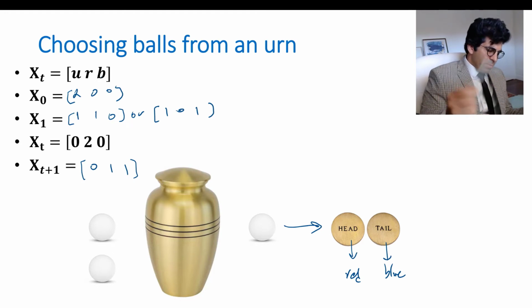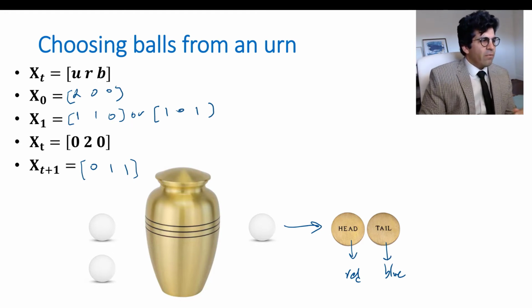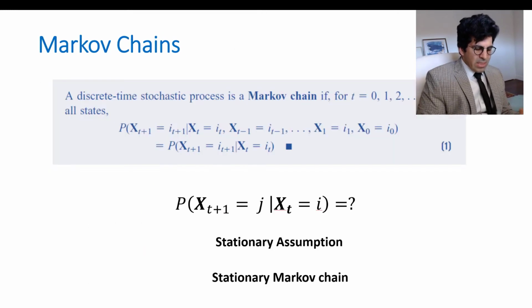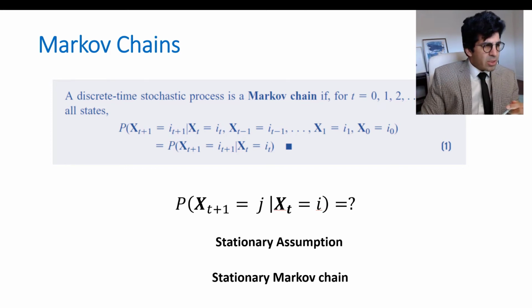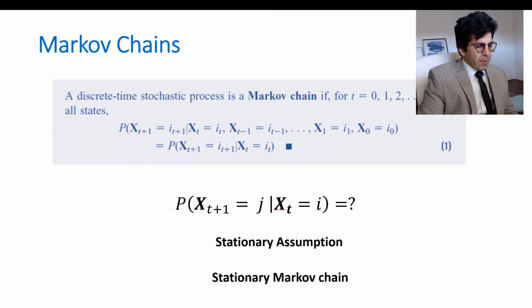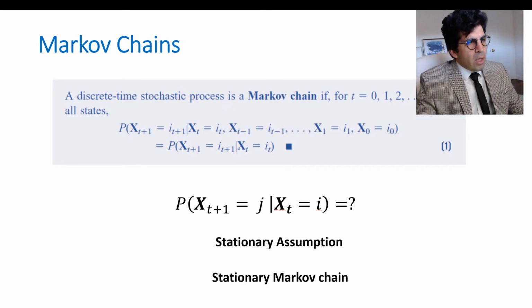Right? The history doesn't matter. So this is a perfect example of a Markov chain. Basically, a Markov chain is a discrete time stochastic process, similar to what we saw in the few examples we saw, and this definition means that these are two conditional probabilities here.